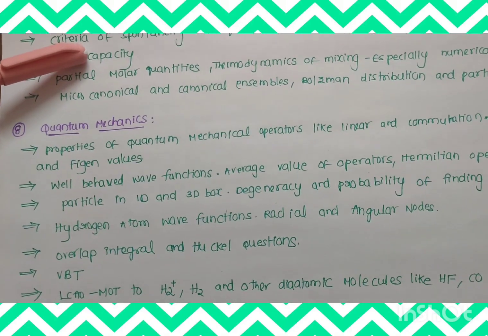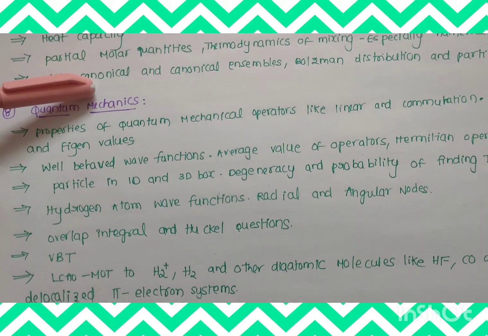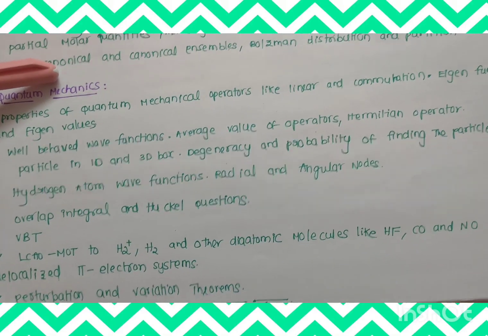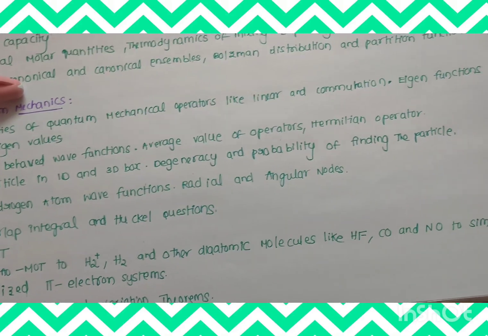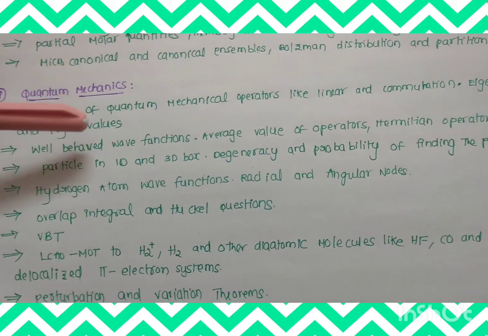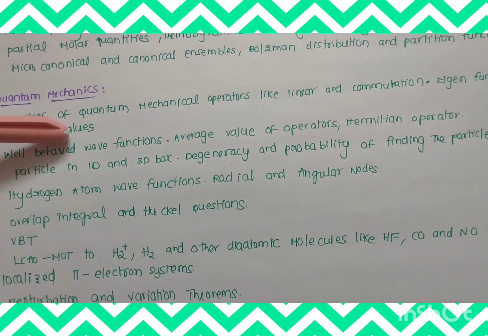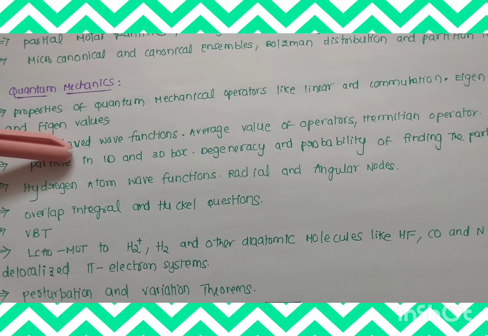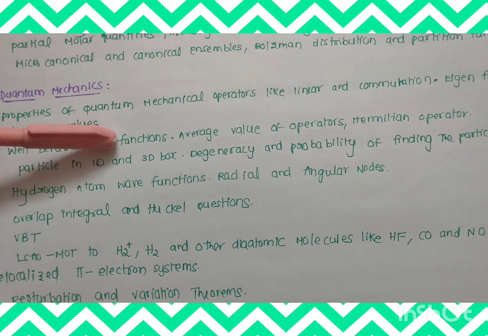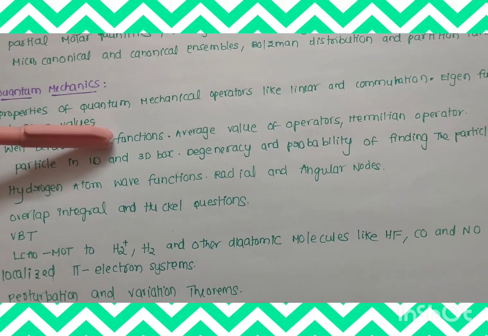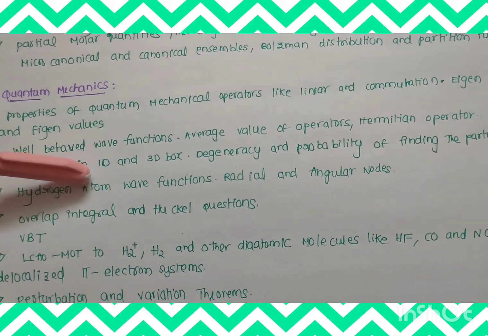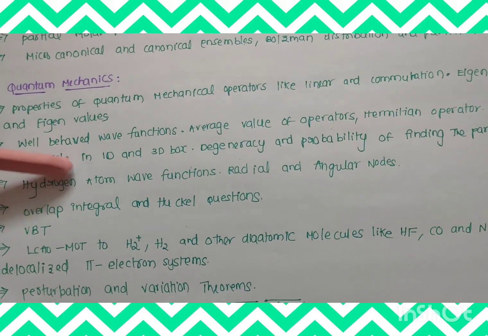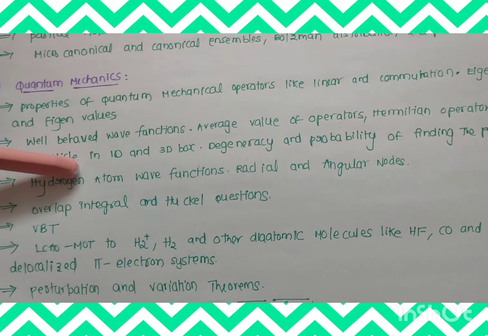Then quantum mechanics. In quantum mechanics: properties of quantum mechanical operators like linear, commutator, eigenfunctions and eigenvalues, well-behaved wave functions, average value of operators, Hermitian operators, particle in a one-dimensional box and three-dimensional box, degeneracy and the probability of finding the particle, hydrogen atom, wave functions, radial and angular nodes. This area is very important. Last time a question came from radial and angular nodes, I think.